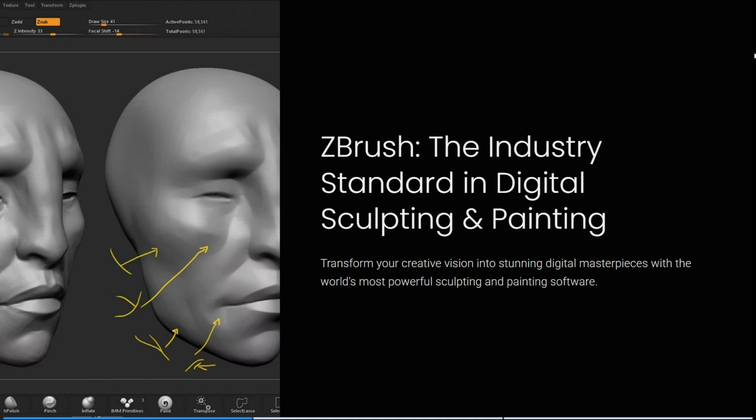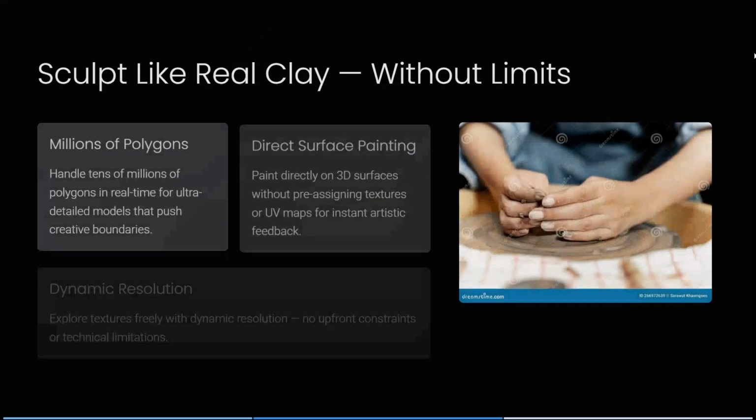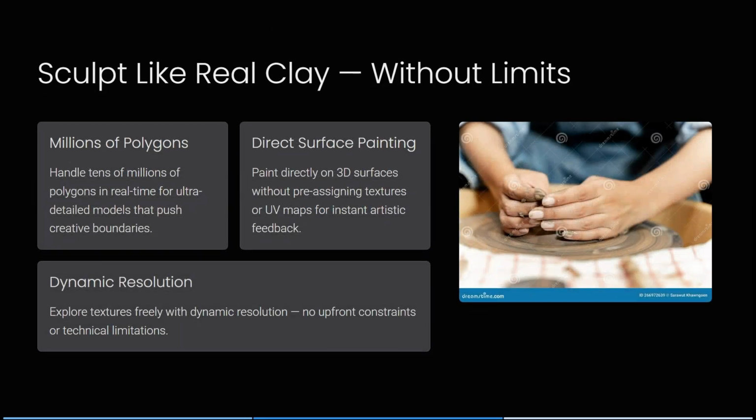And ZBrush is an industry standard in digital sculpting and painting. So you can transform your creative vision into stunning digital masterpieces with the world's most powerful sculpting and painting software. And let's dig deeper and see what more they offer. So over here we have a sculpt like real clay without limits section. So this basically is covering how versatile and easy this technology actually is.